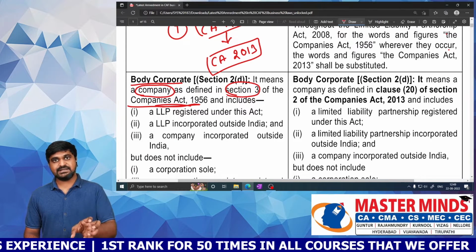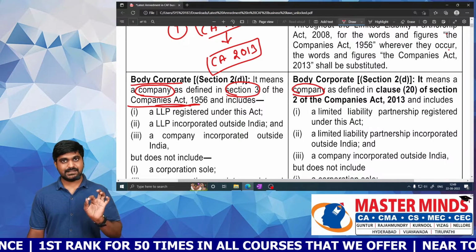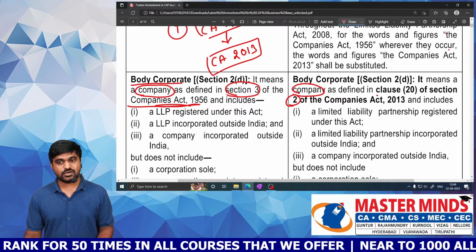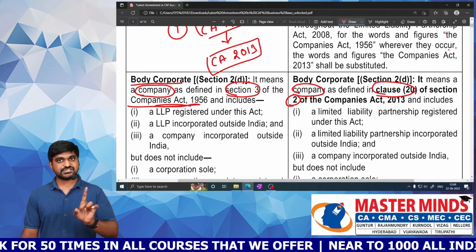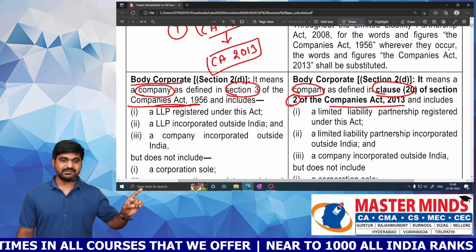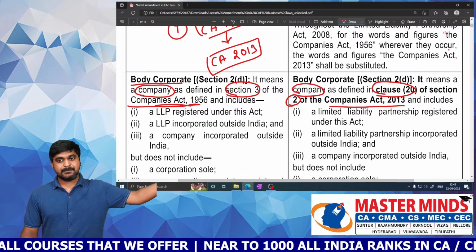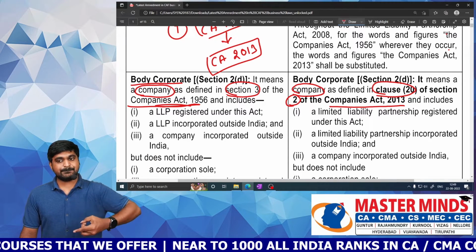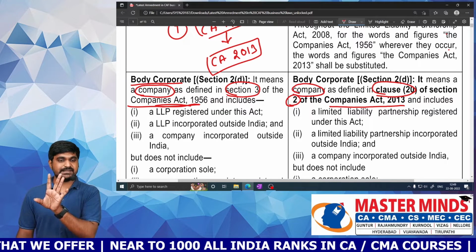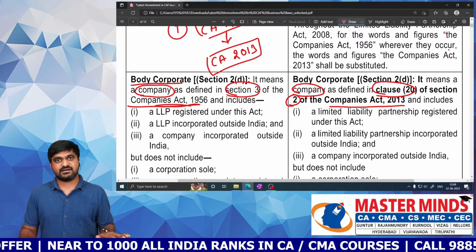The new reference is that the word company is defined under section 2 clause 20 of Companies Act 2013. Previously it was defined under section 3 of Companies Act 1956. Apart from this reference, everything else is the same.